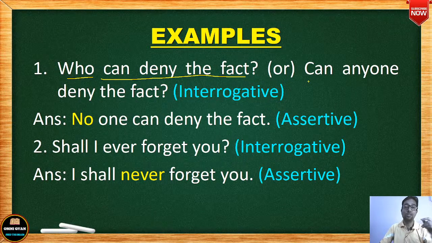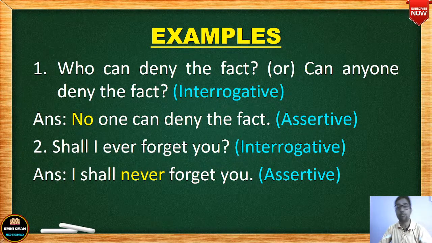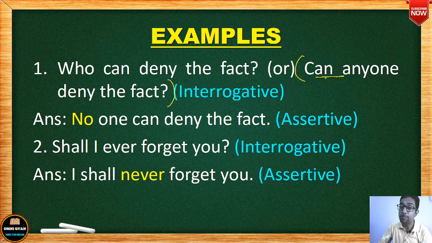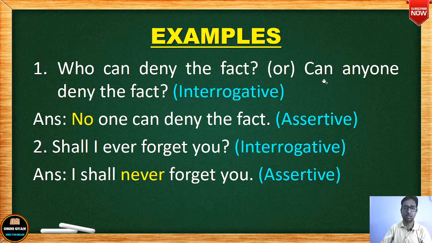Now many students make the mistake. Say for example, can anyone deny the fact? Students write no or yes. Someone can deny the fact. No, this is not the case. ये वो केस नहीं है. यहाँ पे जो है ये क्वेश्चन ही आपका आंसर है. This question itself is your answer and this is an expression only. Alright, this is an expression only. You just need to understand that expression and write the answer. तो यहाँ पे पूछा गया, can anyone deny the fact?